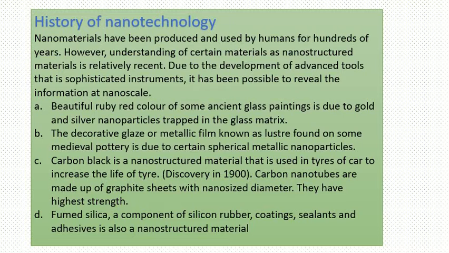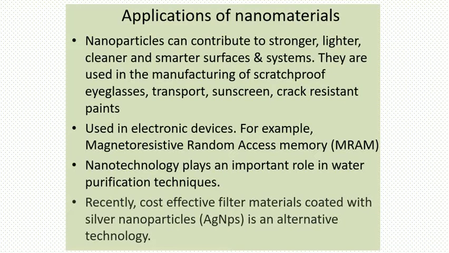Carbon nanotubes are made up of graphite sheet with nano-sized diameter. They have high strength. And last, fumed silica is a component of silicone rubber coating, sealants and adhesive, and it is also a nanostructured material. So this is all the history, which we are knowing gradually, of how nanochemistry was developed since so many years back only.